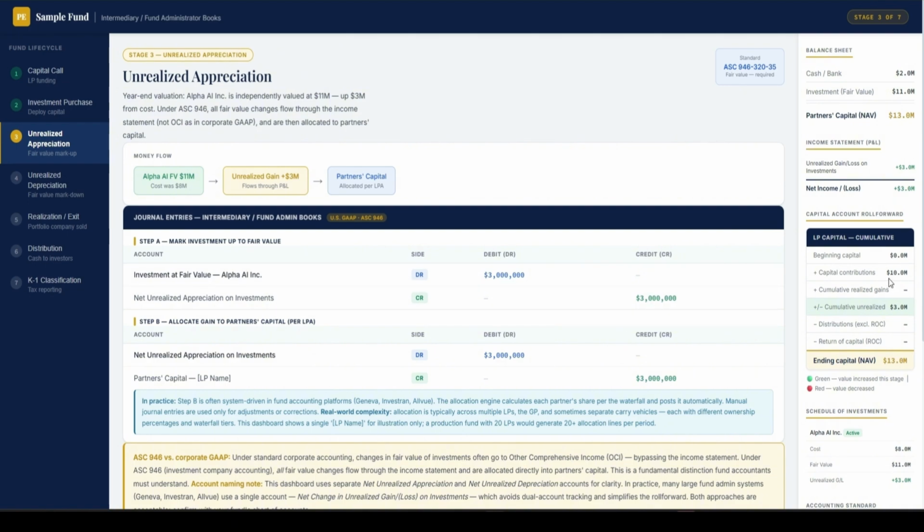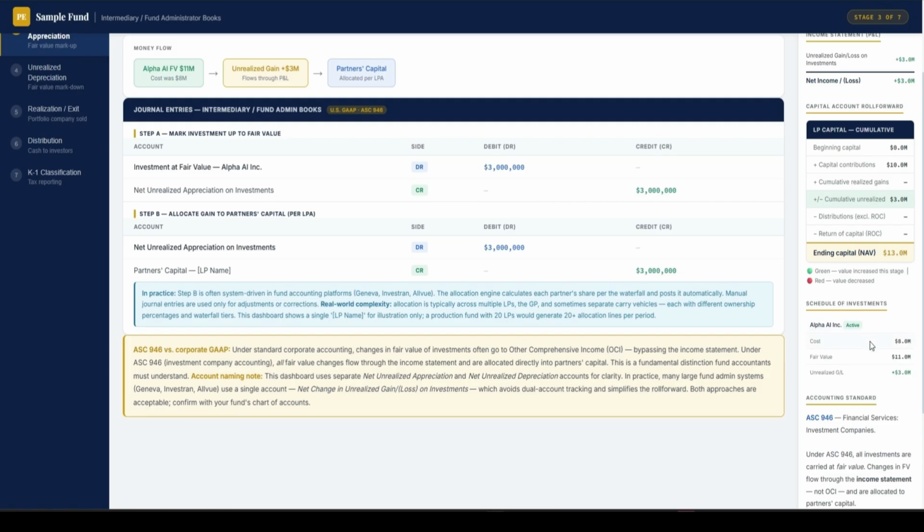So right now, in addition to the contribution we made, the investors have $3 million unrealized appreciation. And on our balance sheet, because the fair value increased by $3 million, this is our NAV. So on the P&L, we have this unrealized gain and loss. And this is the schedule of investment, which is very straightforward. This is the cost, the amount of money we spent to buy the property, and the $11 million is the current valuation. So there was an unrealized gain of $3 million.